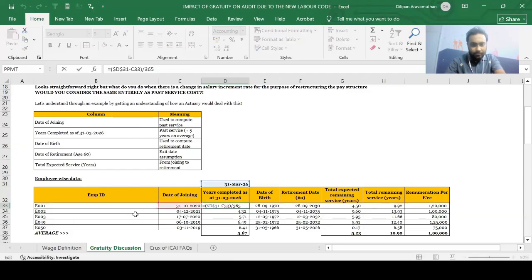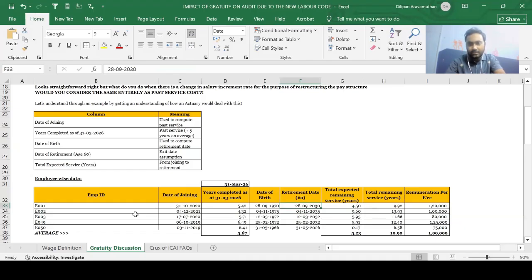How do we get this number? Basically, 31st March 2026 minus 31st October 2020 would give you the number of days. When you divide that by 365, that would automatically get converted into years. I hope that is very clear. And let's say employee 1 was born on 28th September 1970. When would he retire, guys? At the age of 60, assuming that the company policy is 60. So he would ideally be retiring on 28th September 2030, assuming that he works till the age of 60.